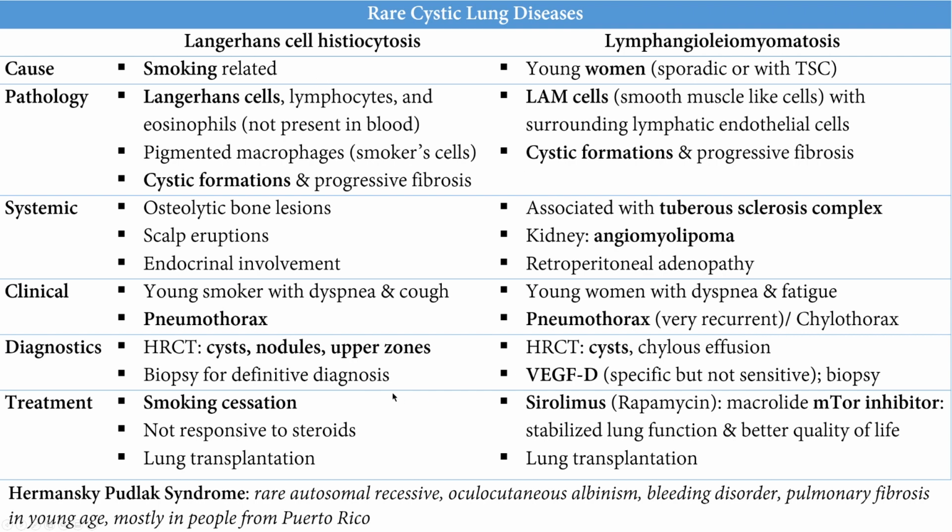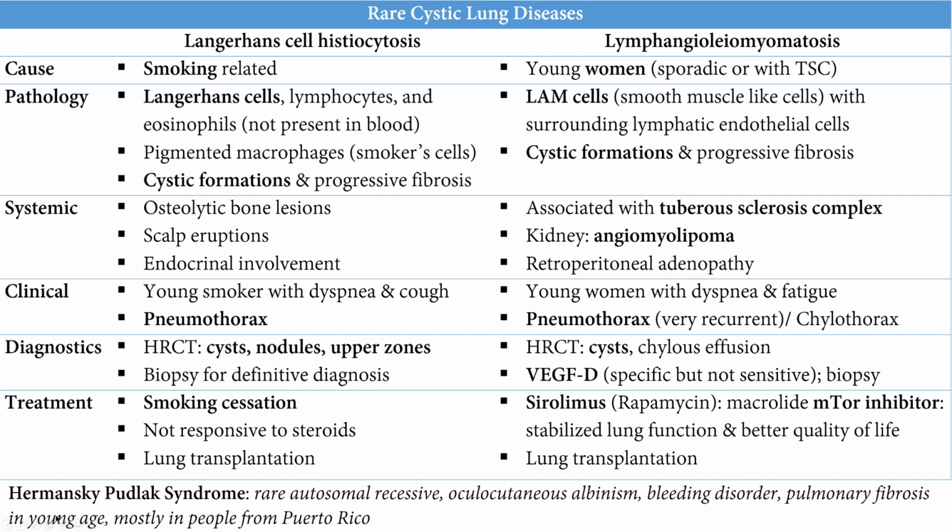In terms of treatment, Langerhans is, as you said, associated with smoking, so the treatment is smoking cessation. But here we have rapamycin, sirolimus. It's an mTOR inhibitor, a macrolide. It stabilizes the lung function and gives better quality of life. It does not decrease mortality. They all progress, and the ultimate treatment is lung transplantation.